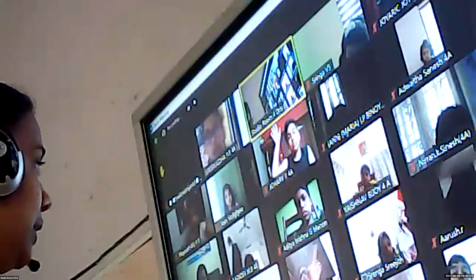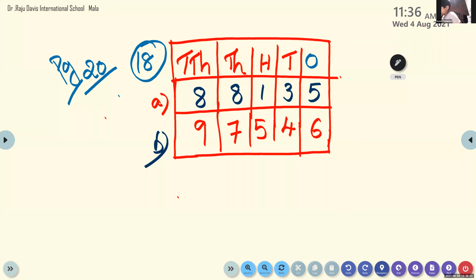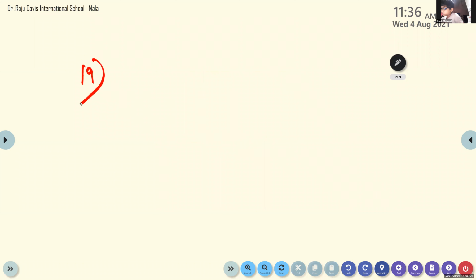Asad, can you read question number 19? Write the given numbers with digits in the correct places of the place value chart. Okay, what we had to do is give the numbers in the correct place values of the place value chart. So here you have to draw the place value chart. Children, we can draw one big place value chart and include all of A, B, C, D in the same one. You have to draw one place value chart.